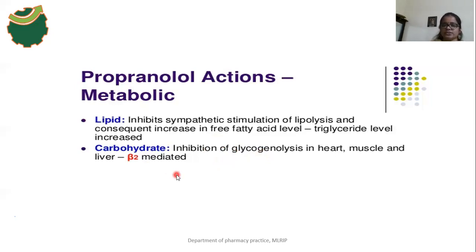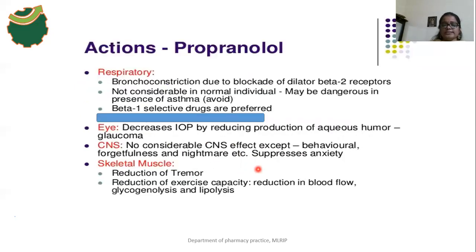Next, other actions of propranolol: actions on the respiratory system. Here a bronchoconstriction effect occurs. Why? Propranolol decreases the formation of cyclic AMP in smooth muscles.